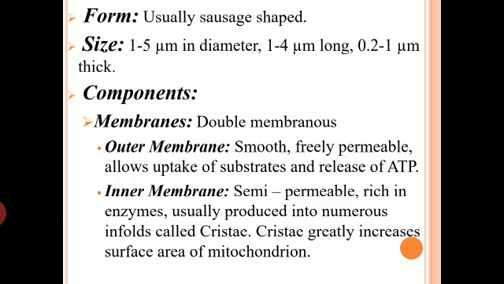The inner membrane is generally present in numerous infoldings, and these infoldings are called cristae. The cristae greatly increase the surface area of the mitochondrion. A lot of enzymes are present in the inner membrane, and these enzymes participate in respiratory processes. So when the cristae increase the surface area, they increase the functionality of mitochondria.